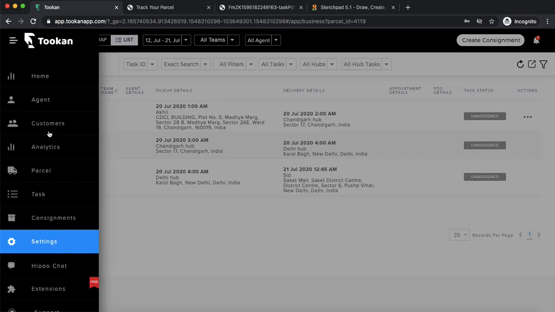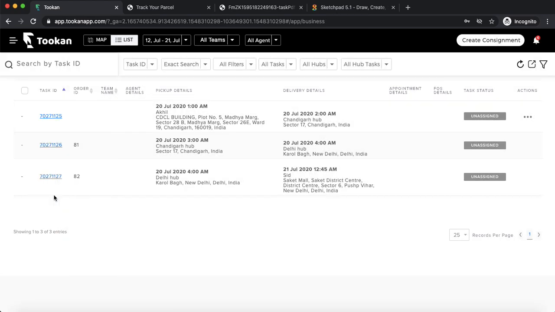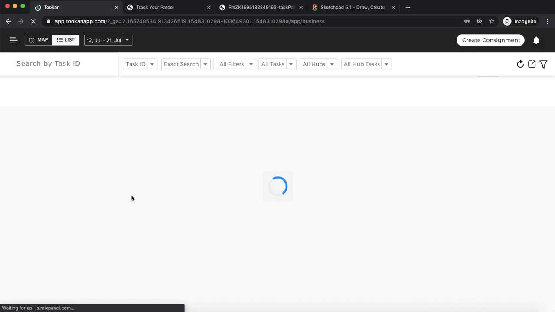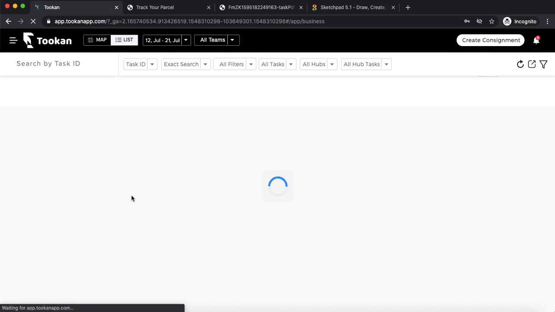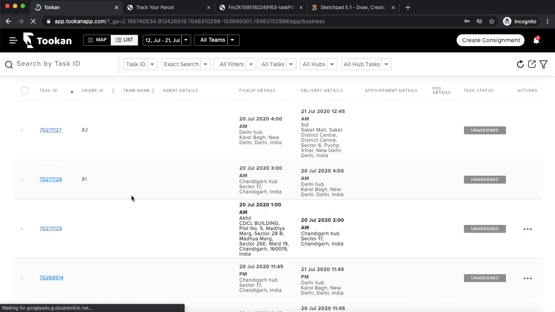Next, what do we see next? Next, if we want to see the task panel. So the task panel is the one which basically the manager sees, right? So just imagine that I'm the hub manager, right? Till now the parcel part is basically done by the customer end. Now assume that I'm the hub manager. I'm managing a hub. There might be some orders which are coming to my hub. There might be some orders which are going out of my hub. So how do I manage all those things?